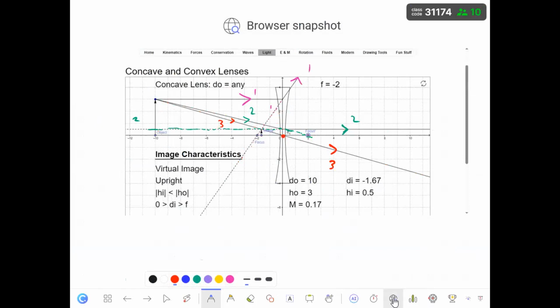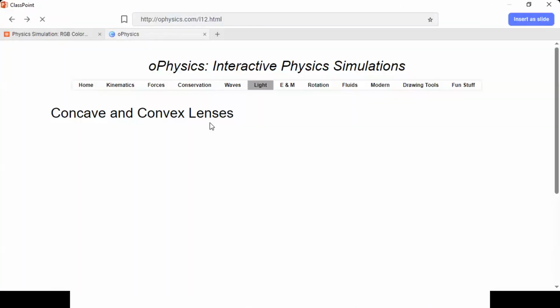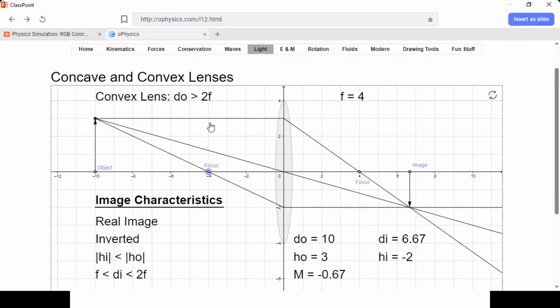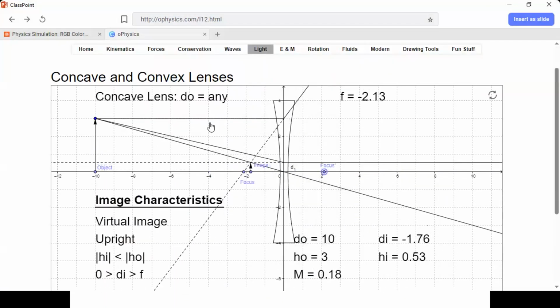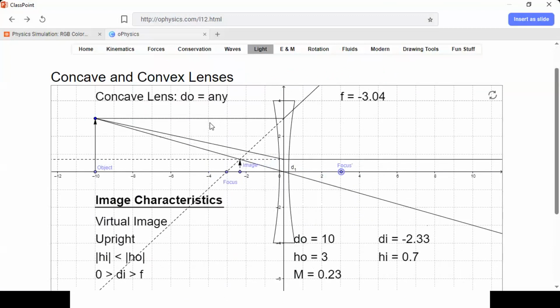Back to here again. Let me just change the focal. If you change the focal, it will turn from convex to concave. So one thing that is easy to memorize: the images that concave lenses create are always virtual, always upright, and the image size is always smaller than the size of the object. That's it.